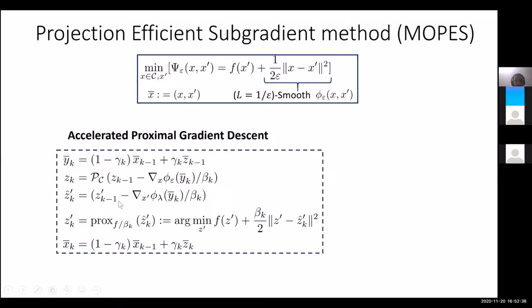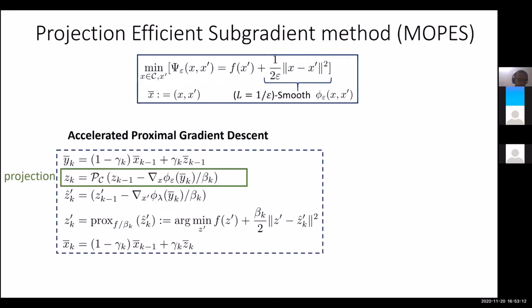In order to do that, we need to compute z k prime to be a proximal point of z hat k prime with respect to f, and that requires minimizing this function, where you have f of z prime plus beta k over 2 times a penalty term requiring z prime to be close to z hat k prime. Then x bar k is again a convex combination of x bar k minus 1 and z bar k. So you have z k prime, this will define z bar k, and then x bar k is a convex combination of x bar k minus 1 and z bar k.